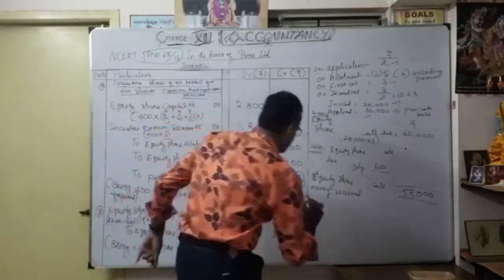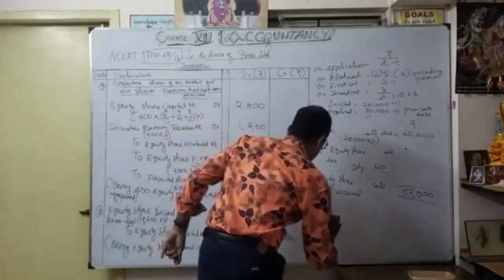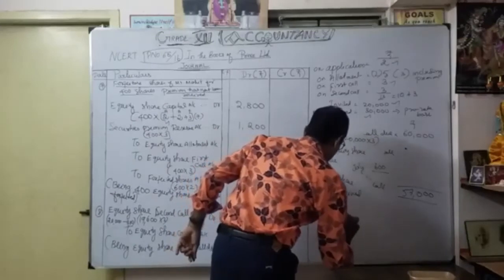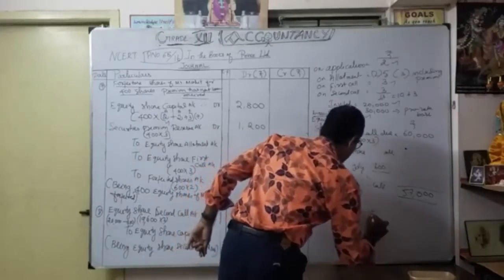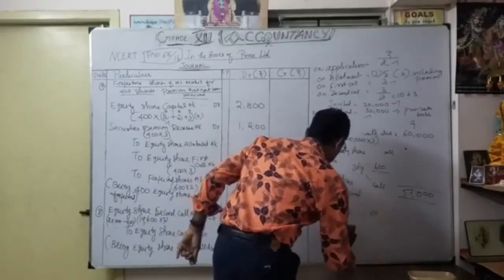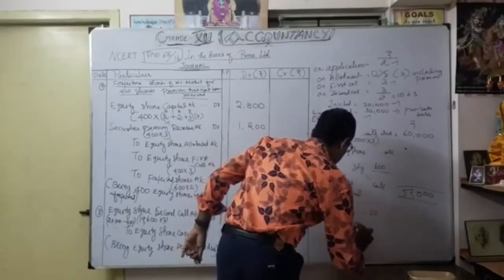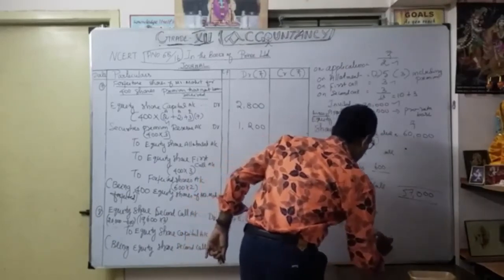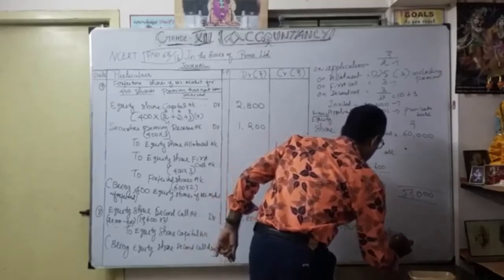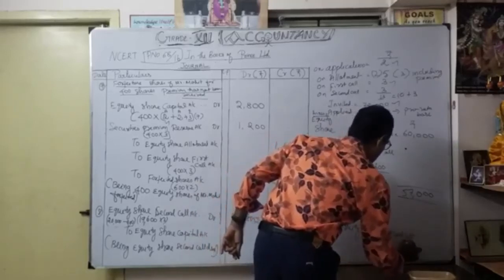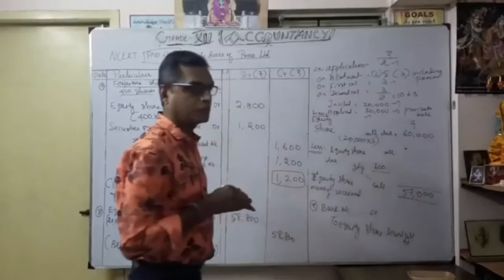We are going to pass the ninth entry. What is that? See, bank account debit to equity share second call. How much? That's what we are going to calculate.